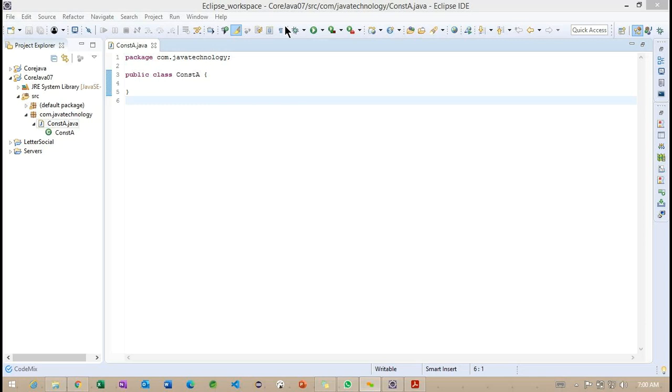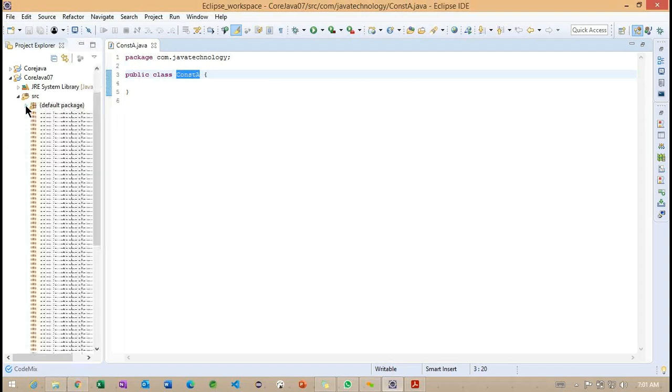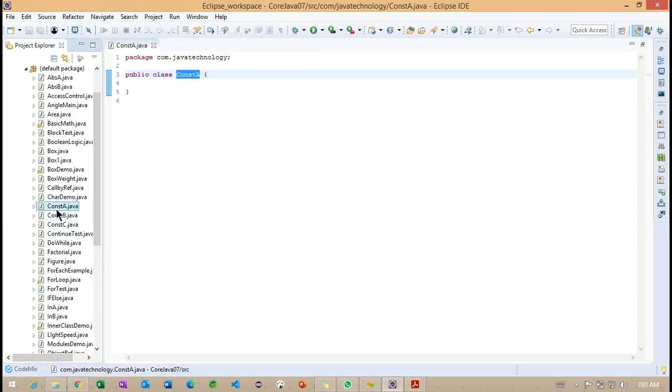The advantage here: packages can contain similar types of classes, so that we identified in the last class. We can create multiple classes with the same name. Based on the package name, we can make classes of similar name. That is a simple example. The same constant is already defined in the default package. Getting the point.